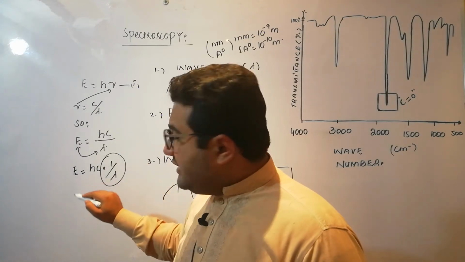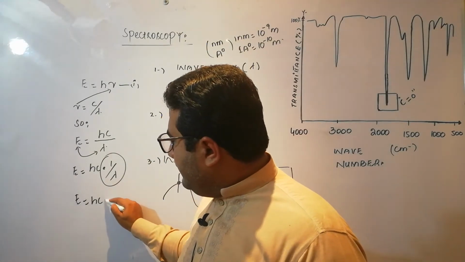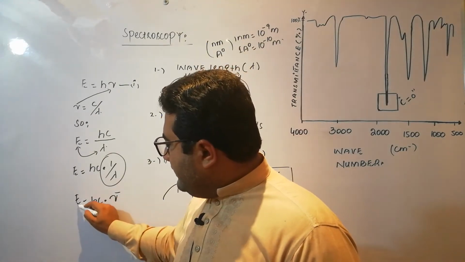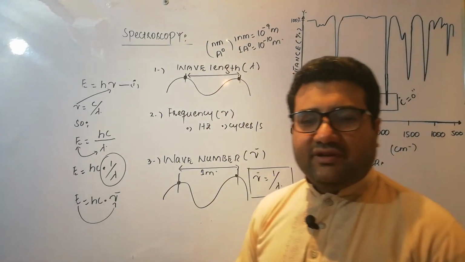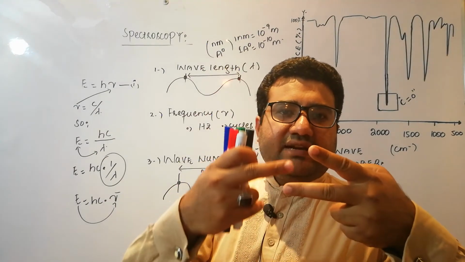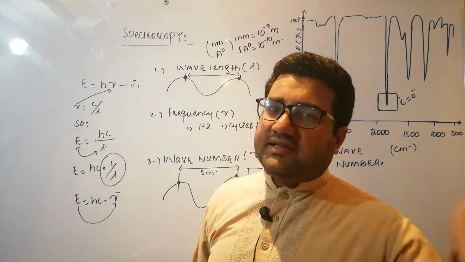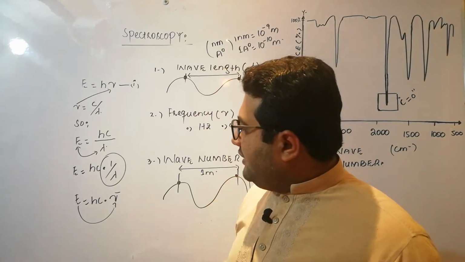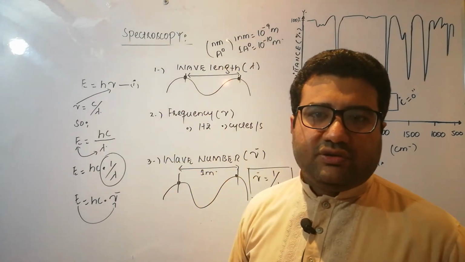Now, what is 1 over lambda? That is nu bar. So, E is equal to hc into nu bar. This shows that the energy of the radiation is directly proportional to the wave number. So energy is directly proportional to two parameters, frequency and wave number. It means frequency and wave number are almost the same things in terms of the energy. But wavelength is inversely proportional to the energy.